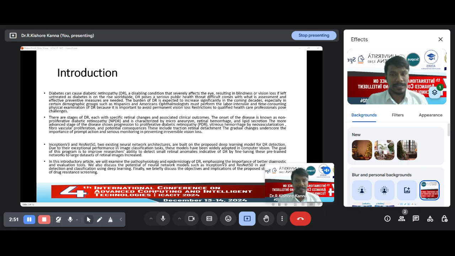Introduction. Diabetic retinopathy is nowadays considered a severe defect which affects our eye, that is, the visionary system. Sometimes it can reduce vision, and sometimes it can lead to complete blindness for the human body.